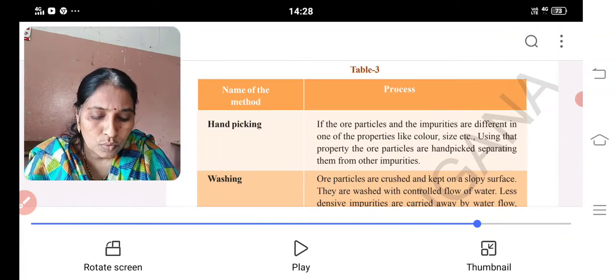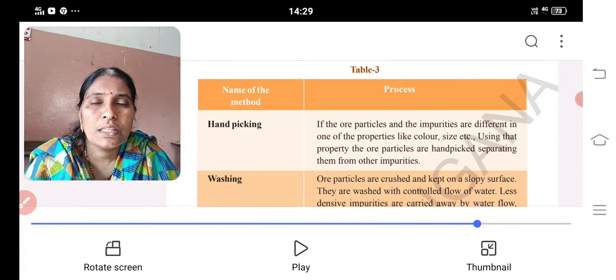Okay. So dressing or concentration is nothing but removing unwanted impurities like clay and mud by physical methods. It is known as dressing or concentration. Dressing and concentration can be done in four ways.